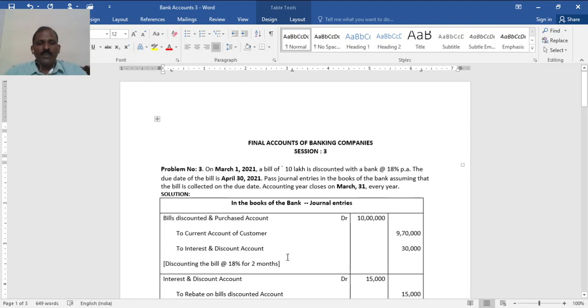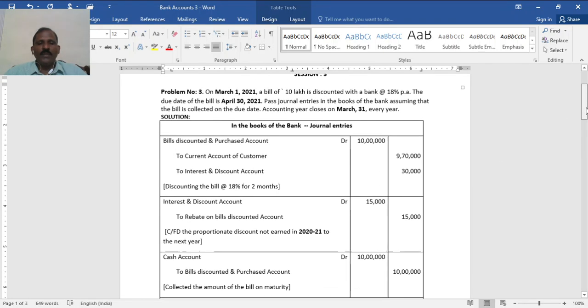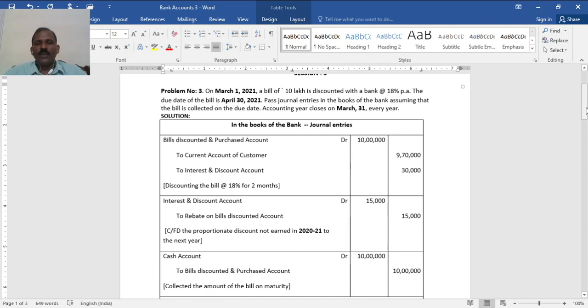Now problem number 3. On March 1st, 2021, a bill of rupees 10 lakh is discounted with the bank at 18% per annum. The due date of the bill is April 30th, 2021. Pass journal entries in the books of the bank, assuming that the bill is collected on the due date. The accounting year closes on 31st March every year.